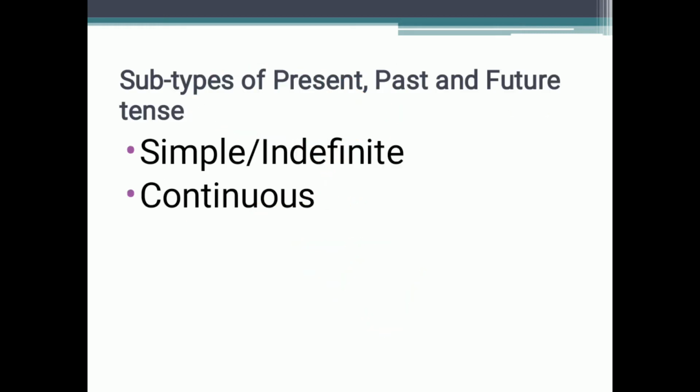There are various subtypes of present, past and future tense also. We are going to learn about two types only, that is simple and the continuous tense. Simple tense is also called the indefinite tense, the second name for the simple tense, and the second one is the continuous tense. These two are used for all the tenses, like present simple, present continuous, past simple and past continuous, future simple and future continuous. For present, past and future simple, you can use indefinite also, like present indefinite, past indefinite and future indefinite.